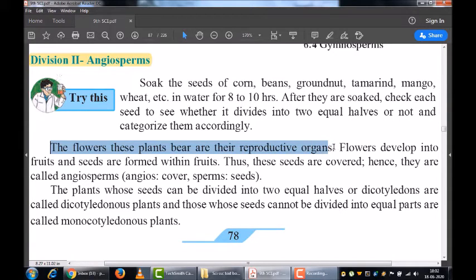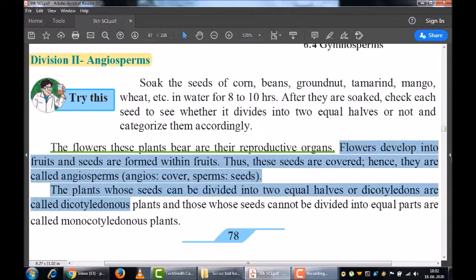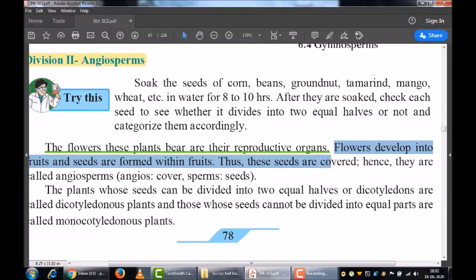Previously, till gymnosperms, those were non-flowering plants. Plants were not bearing flowers. The angiosperms are the flowering plants. Now, what is the stage of development, students? First, flowers develop into the fruits, and seeds are formed within the fruits. In short, you can say that the flowers are responsible for the formation of the fruits.